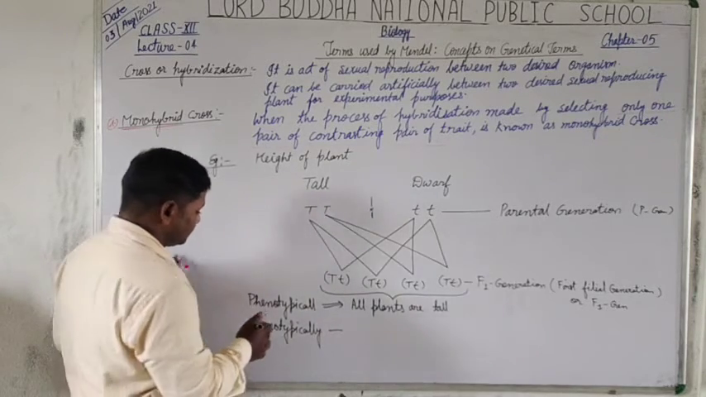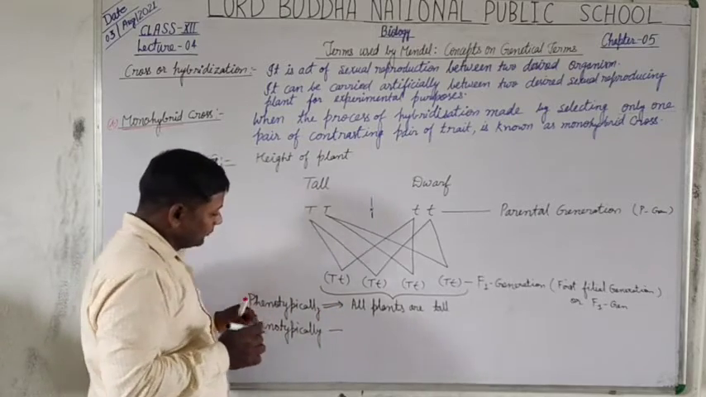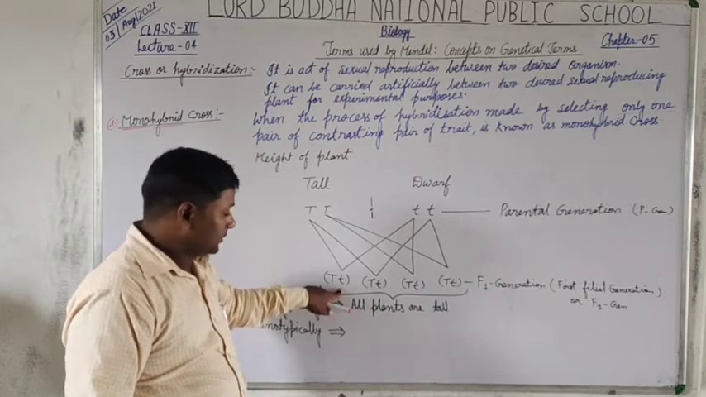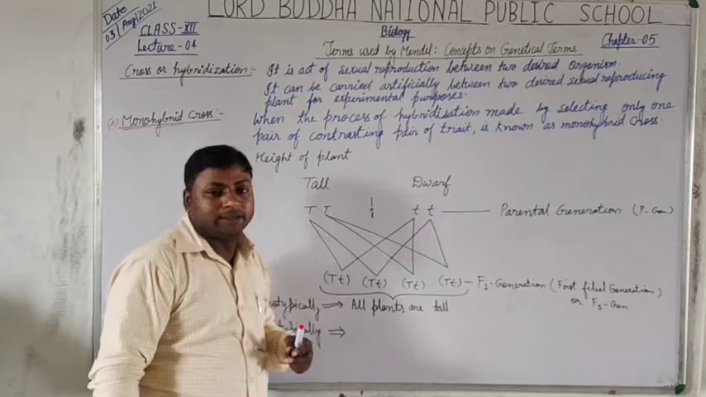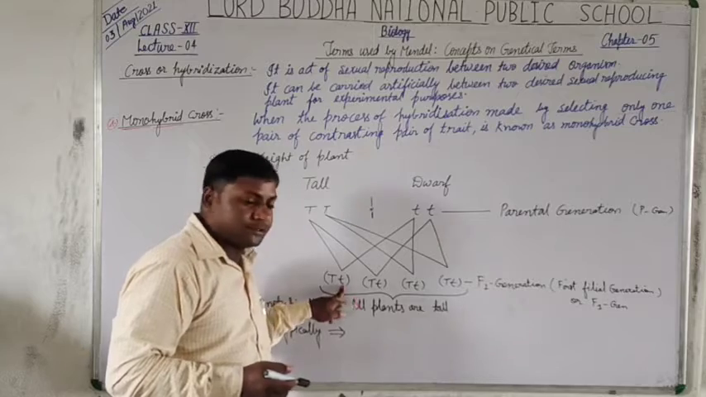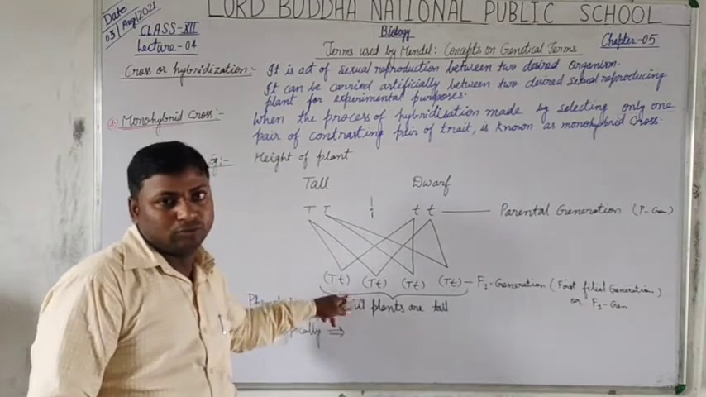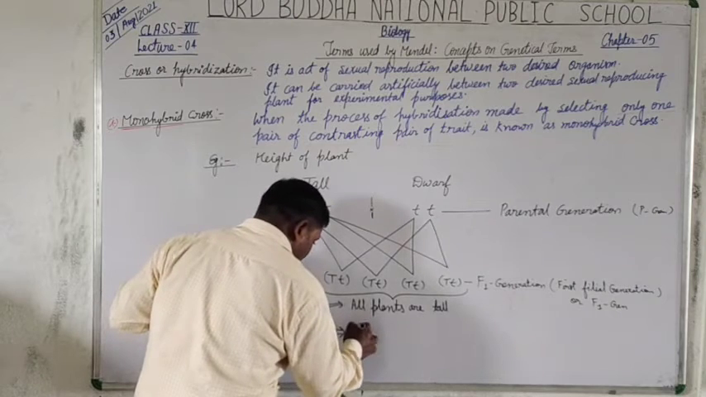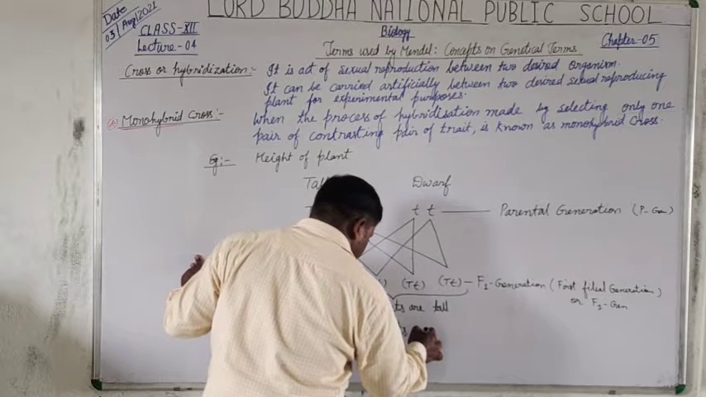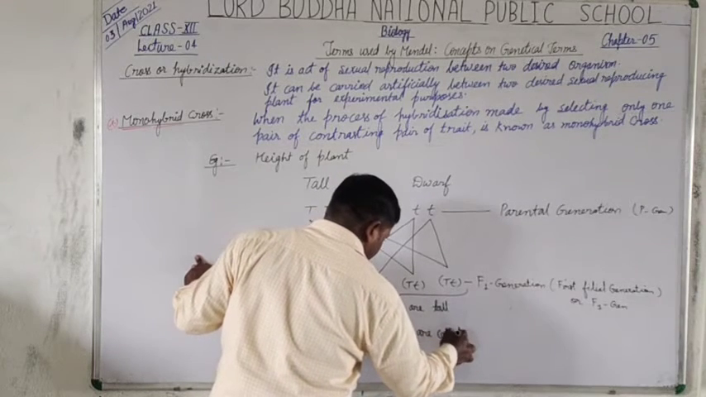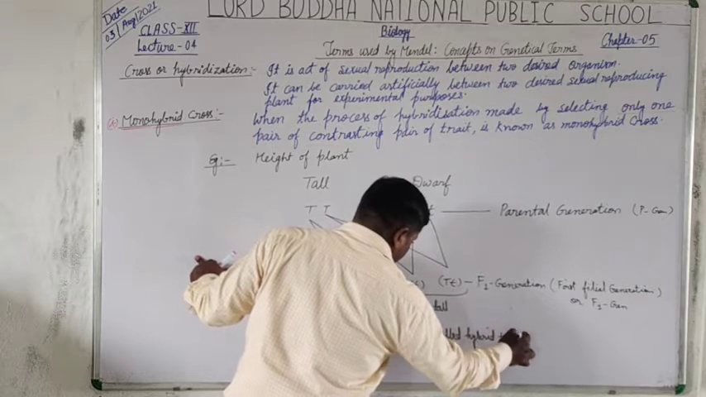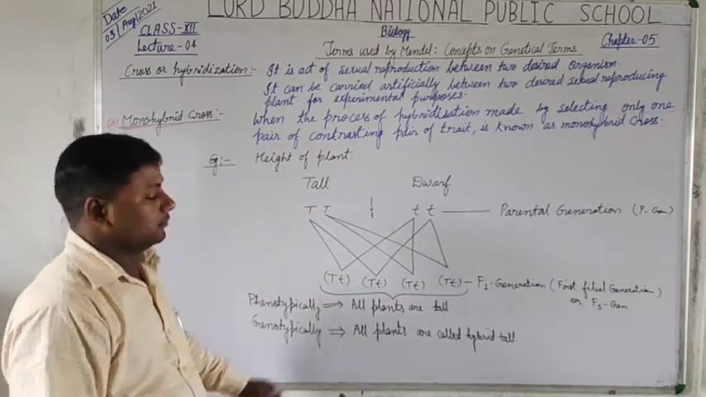Then we observe what we observe in the pair of chromosome. This is the heterotropy, but tall is the dominant trait, so it overlaps, it covers the recessive trait, and all plants are called hybrid tall. What, students? All plants are called hybrid tall.